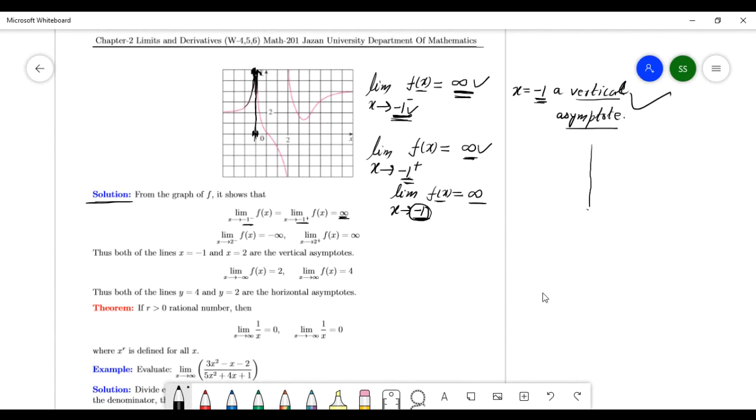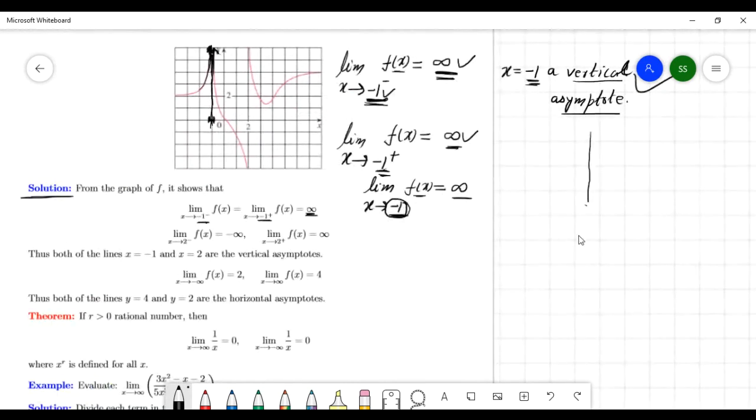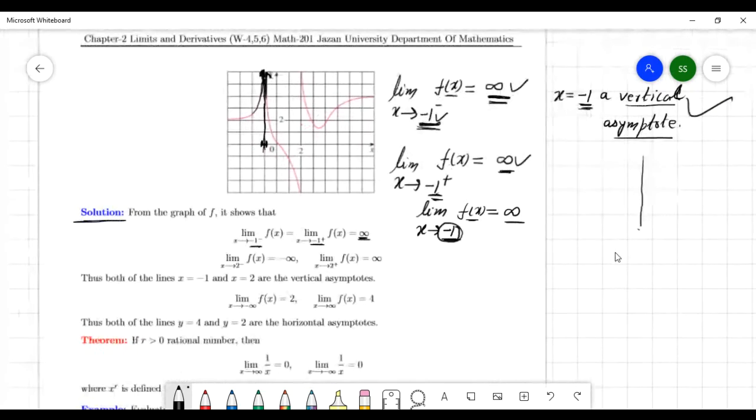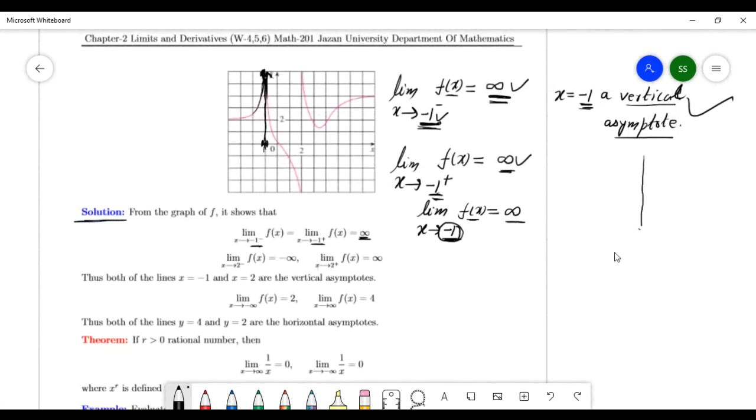Now look over here. See this limit. x goes to 2 minus, then f of x. x goes to 2 from the left.